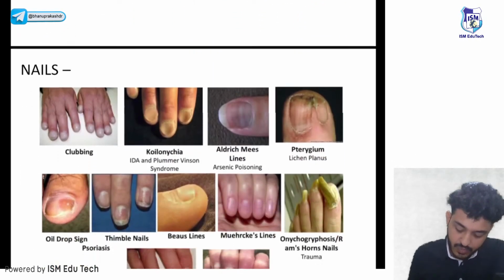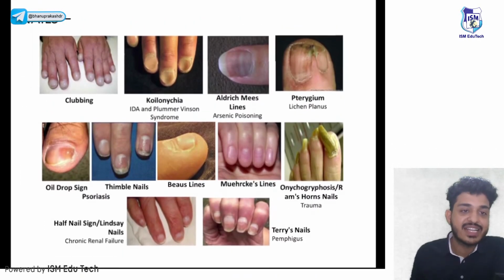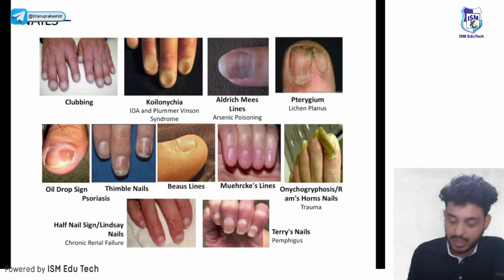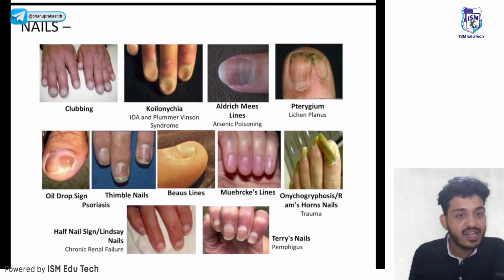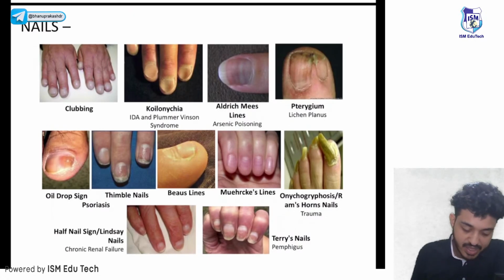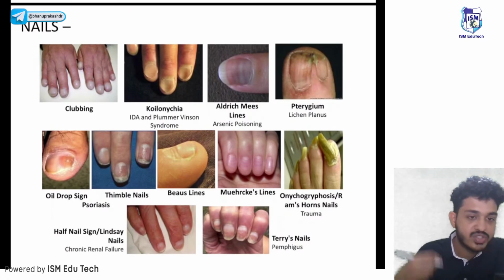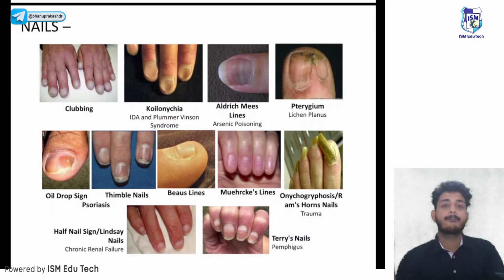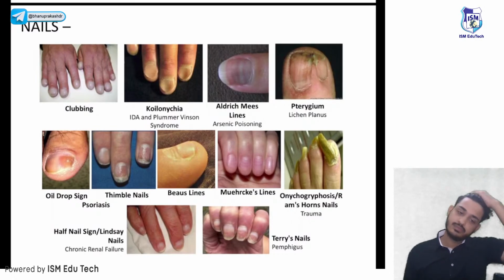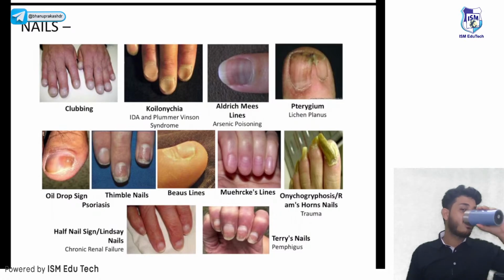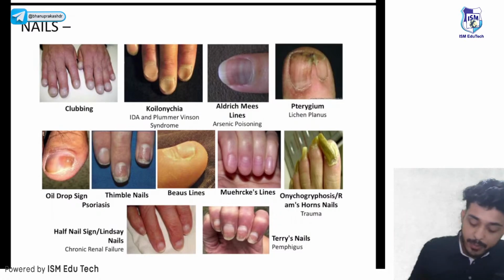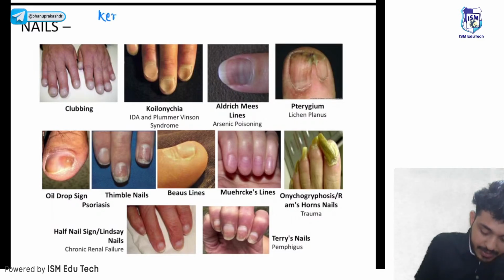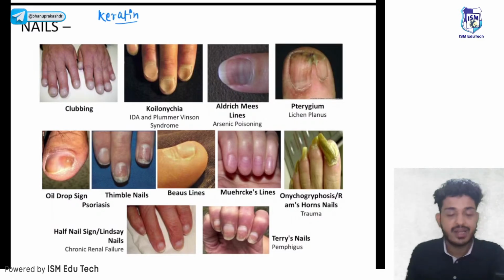So these are the various nail pathologies I've clubbed together in a single page. Can anyone tell me what is the protein that is present in nails? Which protein is present in nails? The protein that is present in nails is your keratin protein. Keratin. Let's talk one by one.